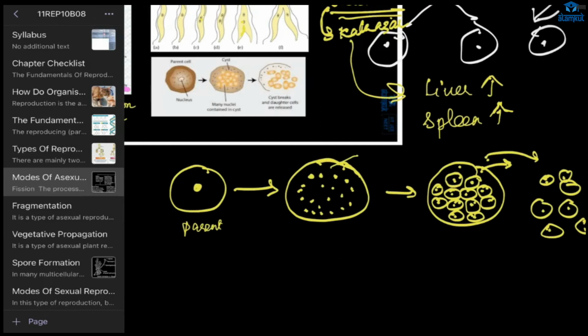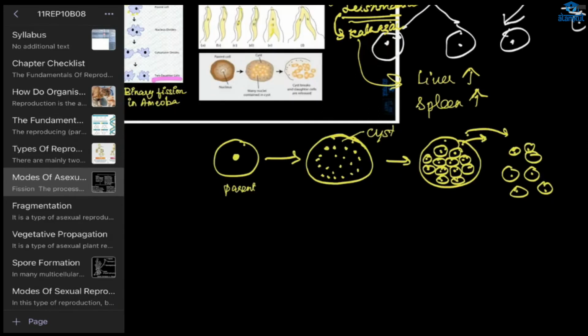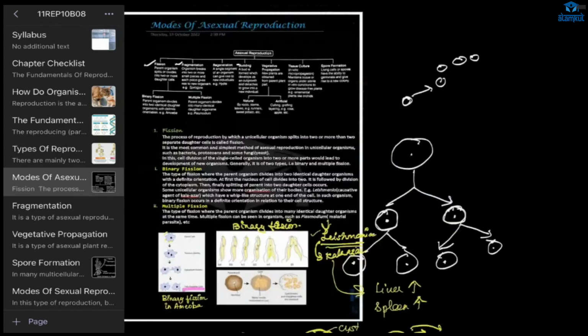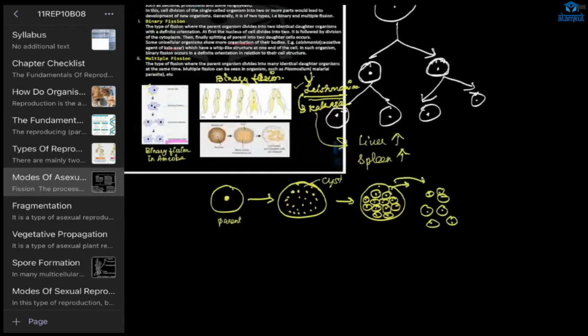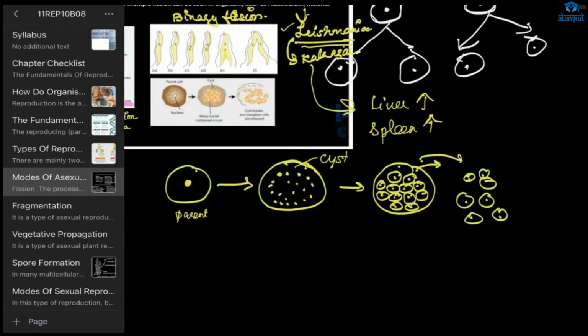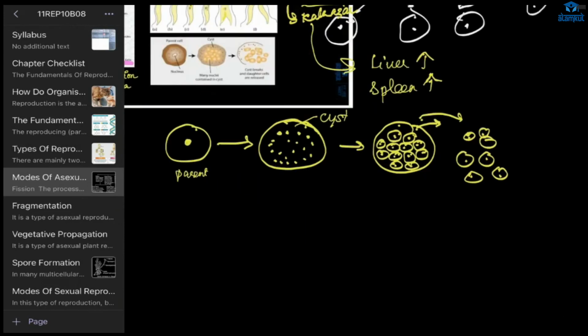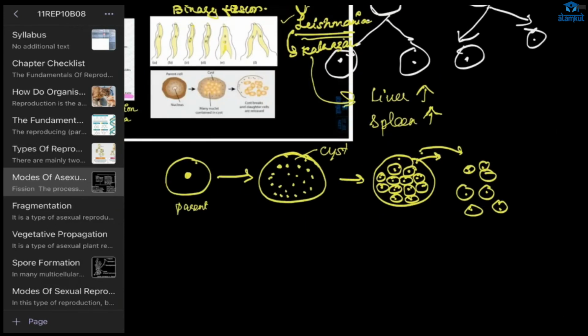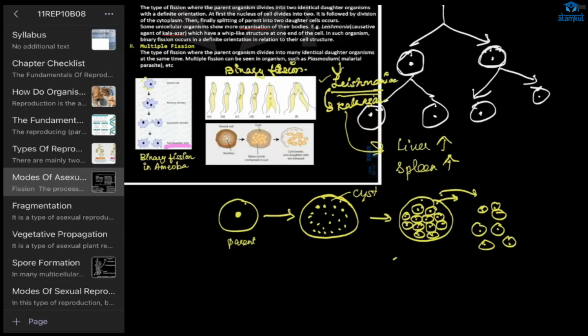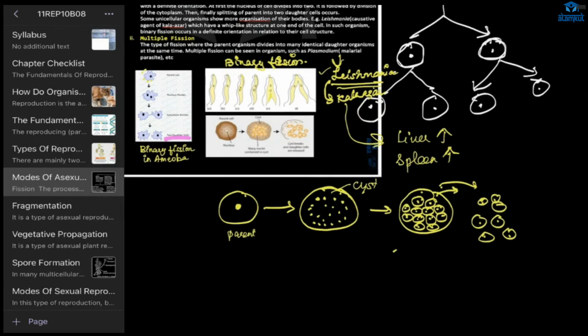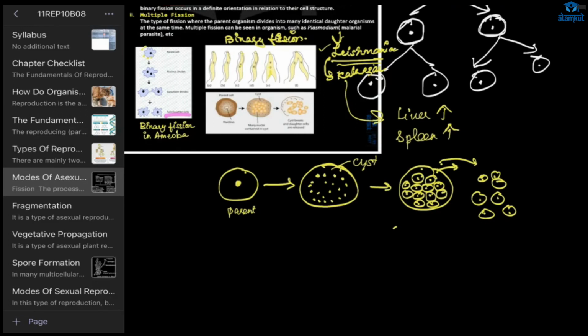This we will call a cyst. Okay. Understood, Roshni? Yes, ma'am. Which organism does this occur in? Yeah, this will occur in Plasmodium. Okay, and in amoeba, when it is an unfavorable condition, then it will occur. Okay, and what is Plasmodium? Ma'am, it's like a parasite, like a malarial. Yes, malarial parasite.